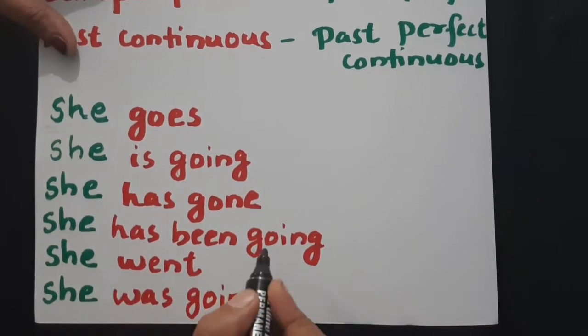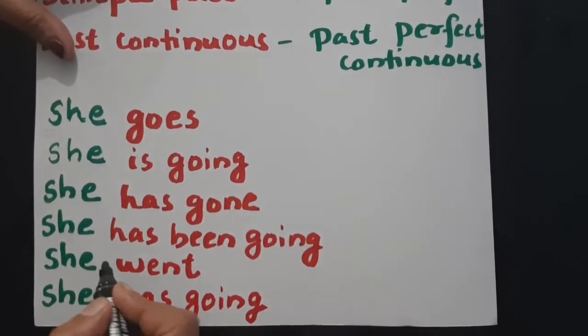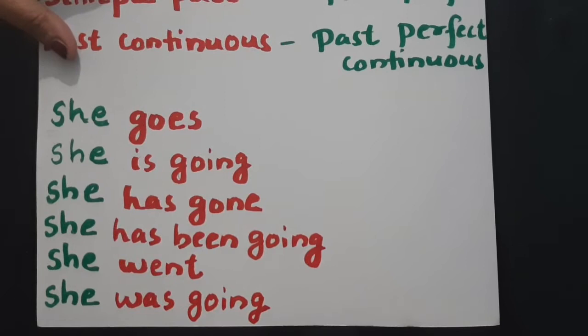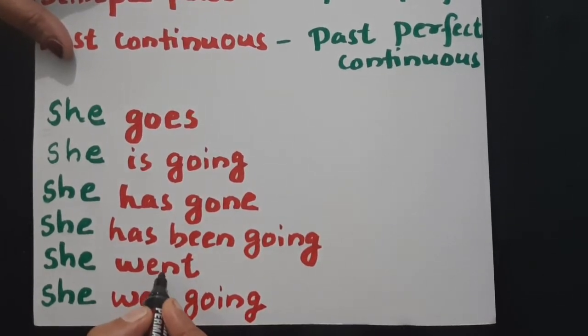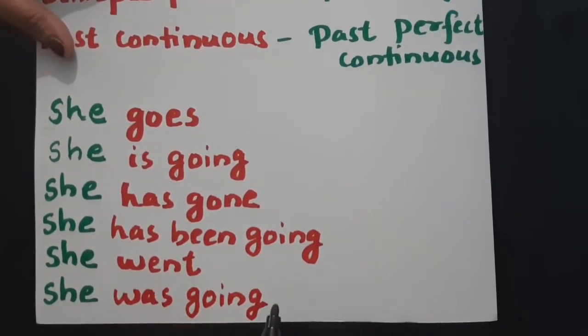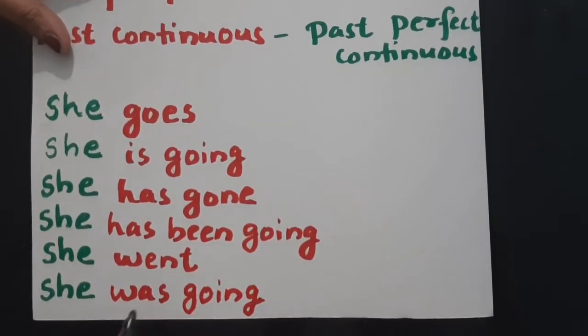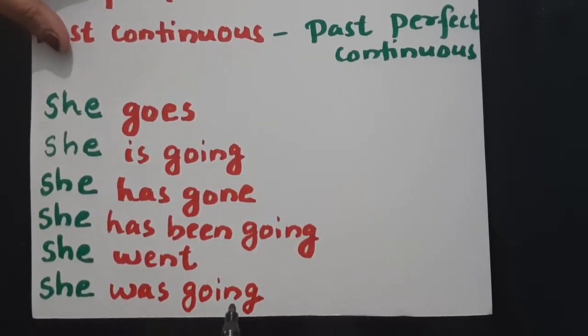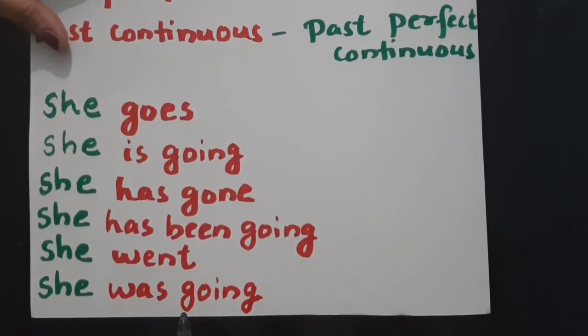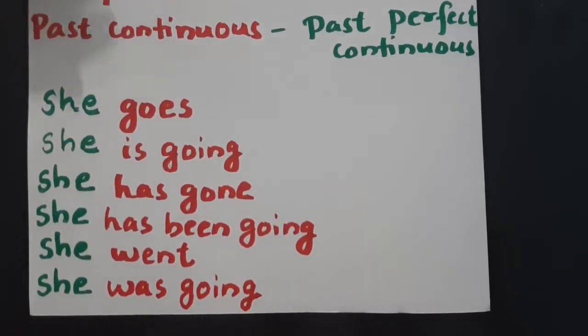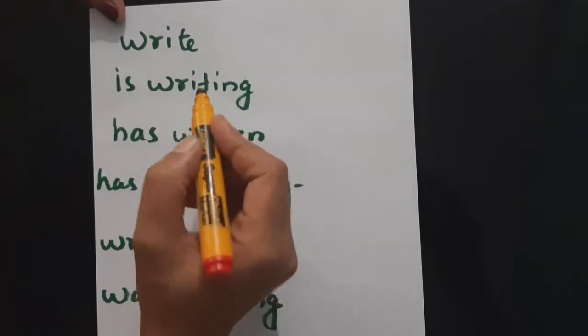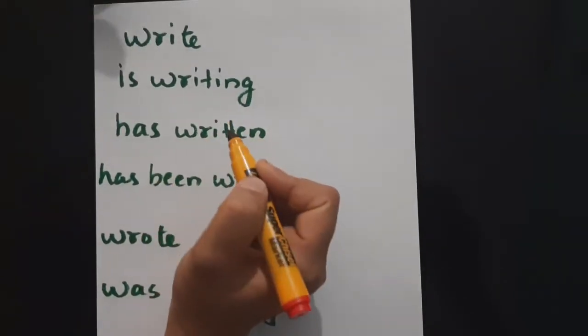Has been going to had been going. Went, past tense, will change to had gone. Past continuous, was going, to had been going. I think you understood how the tense forms are changed.